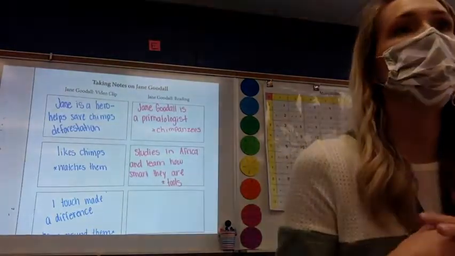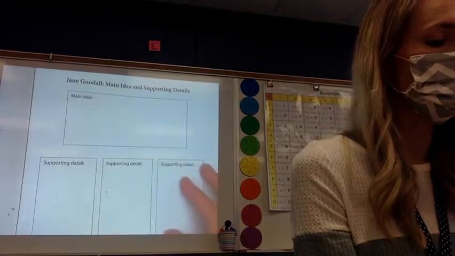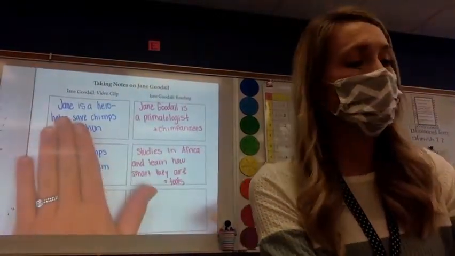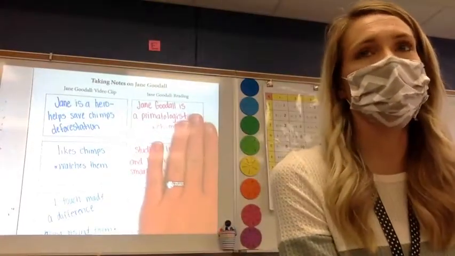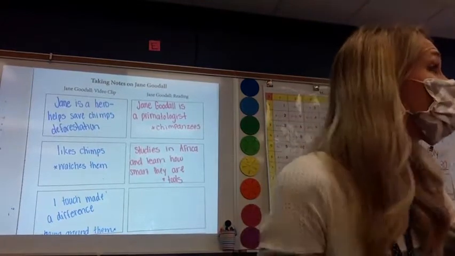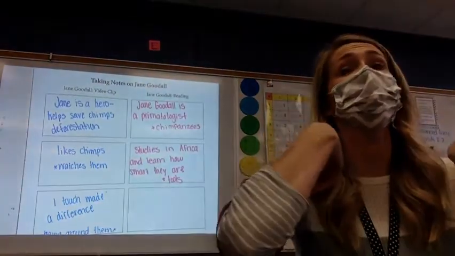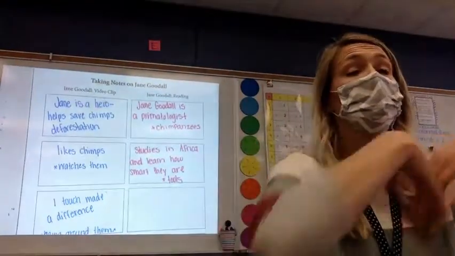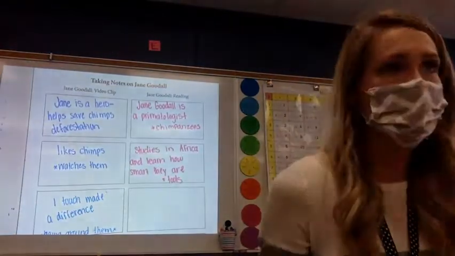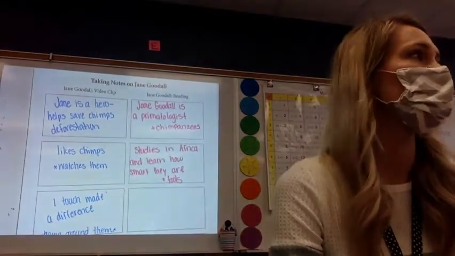What we are going to do with that information is we are going to start to create that main idea and supporting details. So I want us to think back to our video and our reading today. What would you say is our main idea? So not a key information, not a quick fact. If we had to just summarize in a few words what we read today and the video, what was that main idea that we take away from those today? Claire.